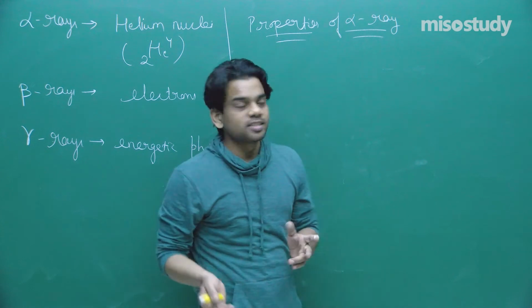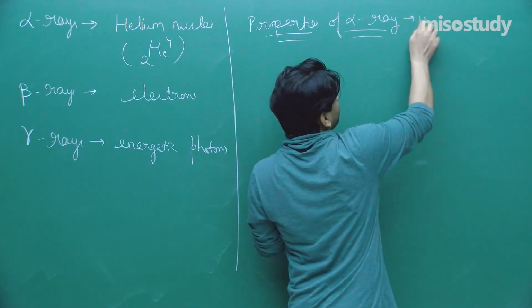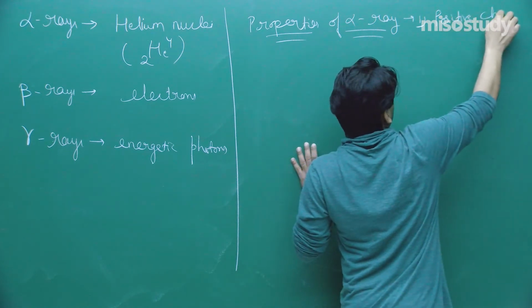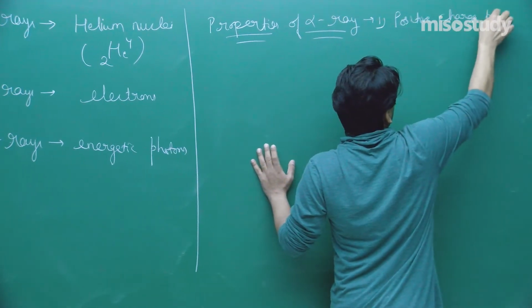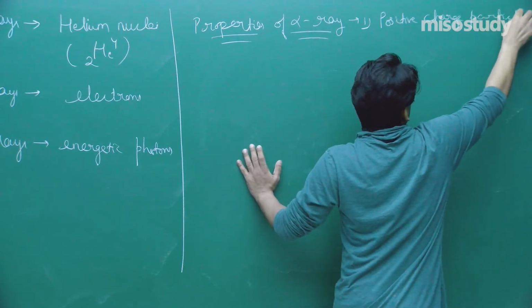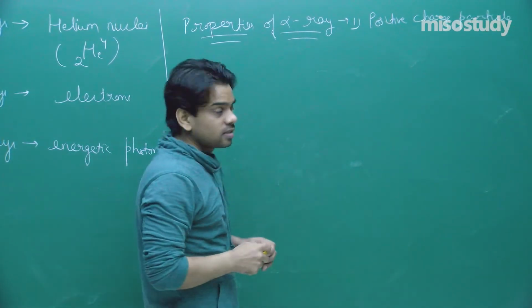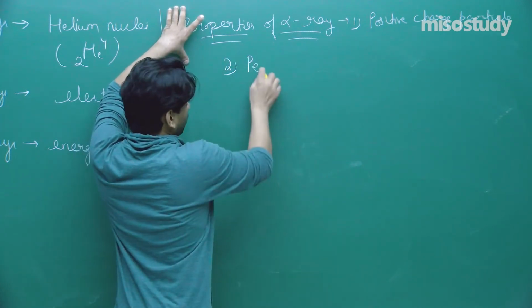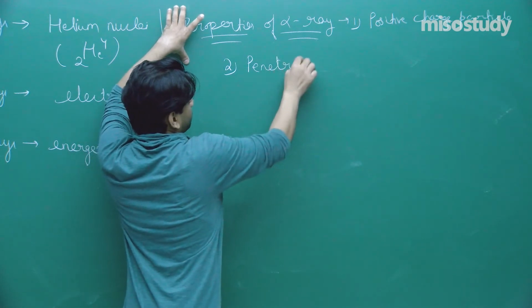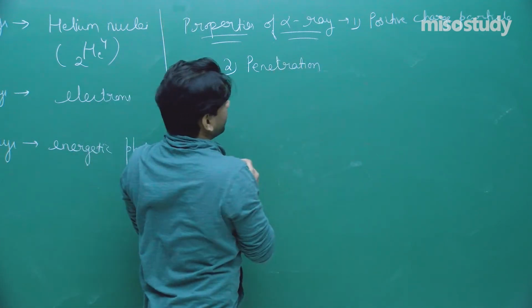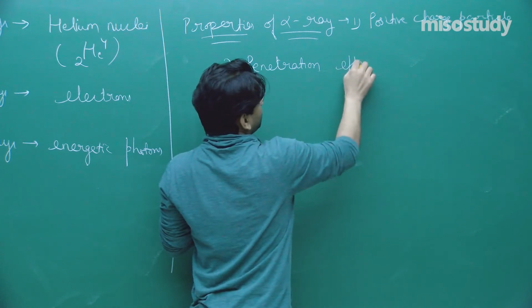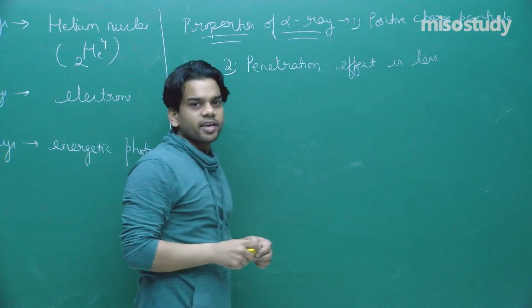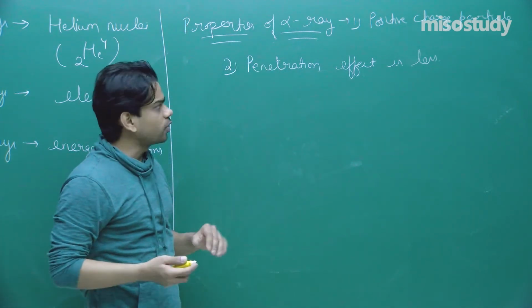It's heavy, so its penetration power is less. That's quite obvious for us to make out.